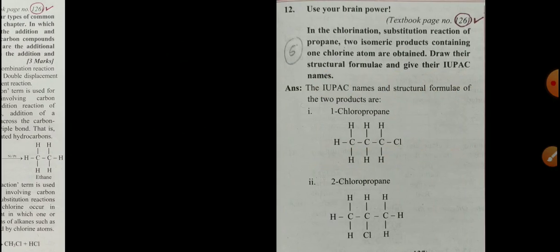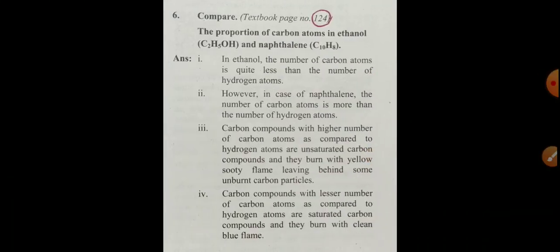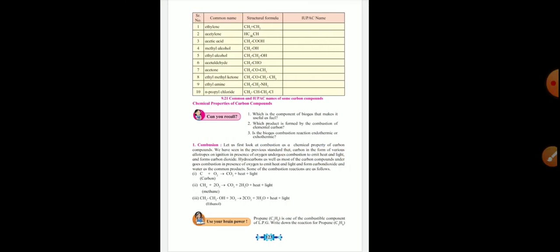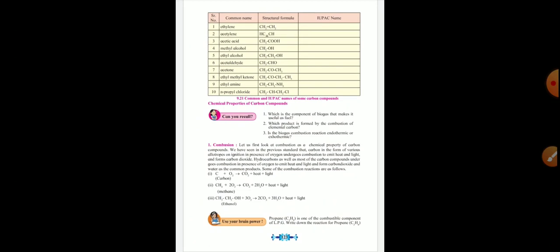So in this way, today we learned about the types of reactions, that is, the chemical properties of carbon compounds. In these chemical properties, we learned the combustion reaction, second the oxidation reaction, third the addition reaction, and fourth the substitution reaction.